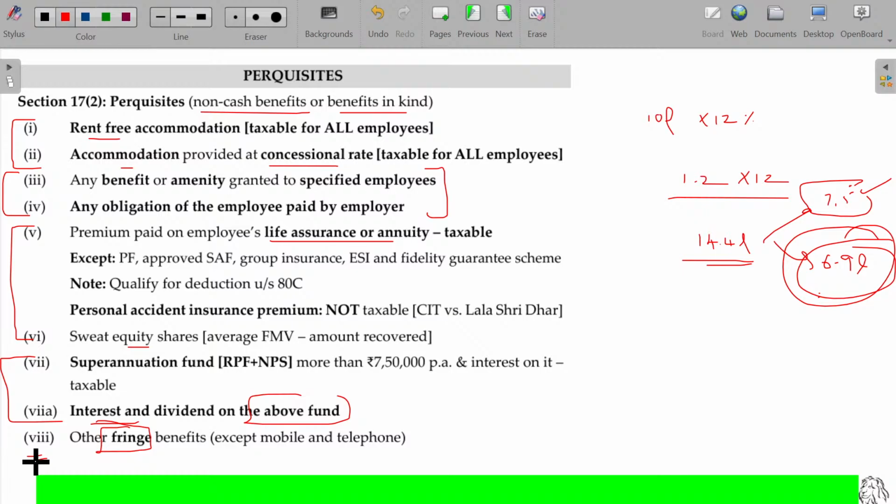The company has a car or some vehicle, two-wheeler or some furniture, and the employer provides those for his personal purpose. Will it be okay? Yeah, of course. This also will fall under fringe benefits. For all these things we calculate some value, and that value will be considered taxable as per case. Except mobile and telephone, these are not considered for taxation purposes. Okay. Clear?